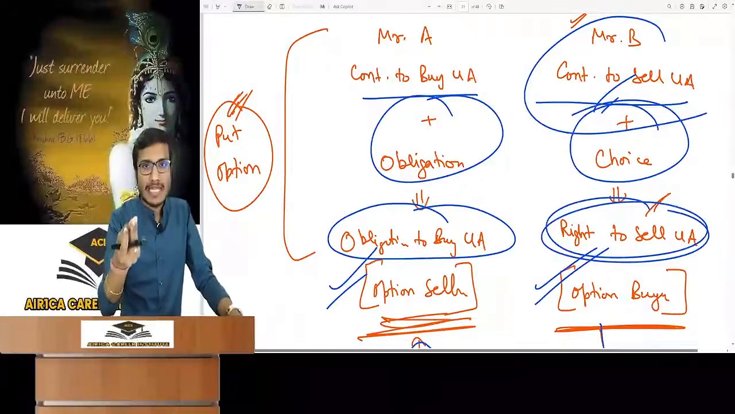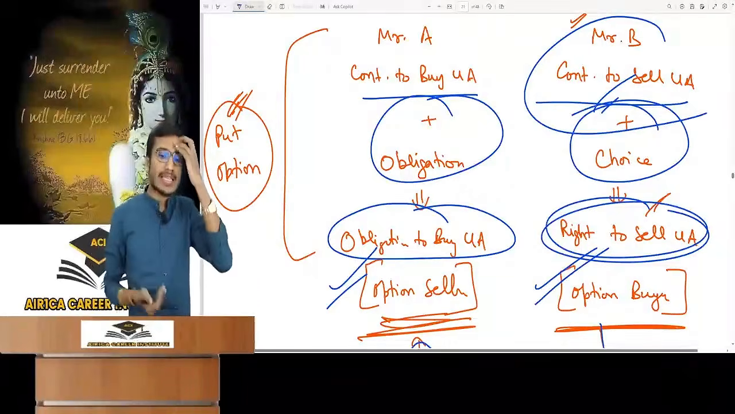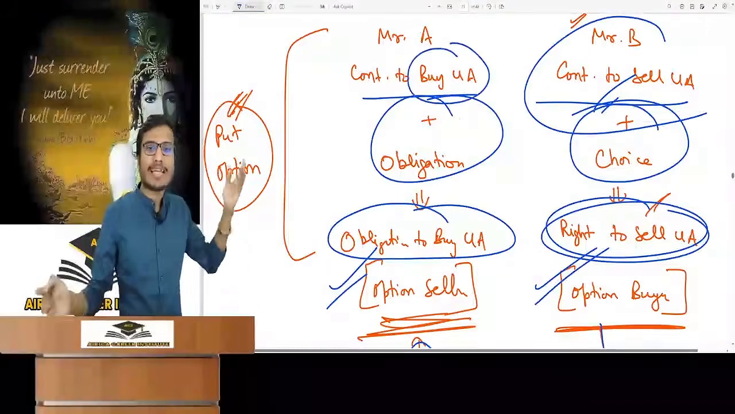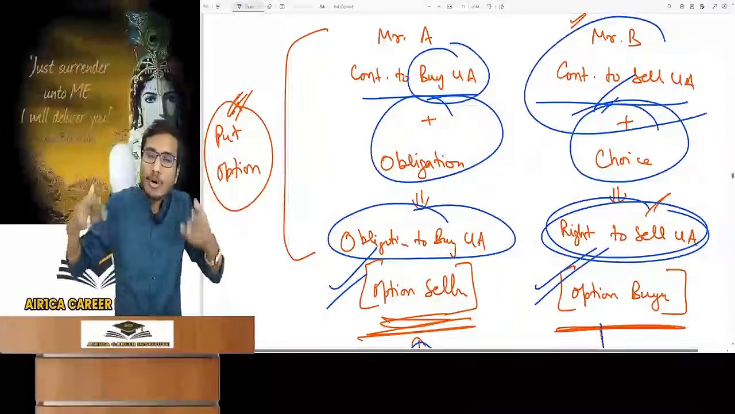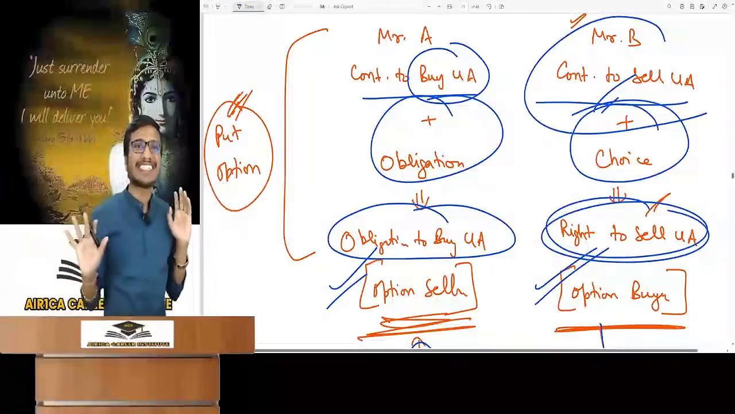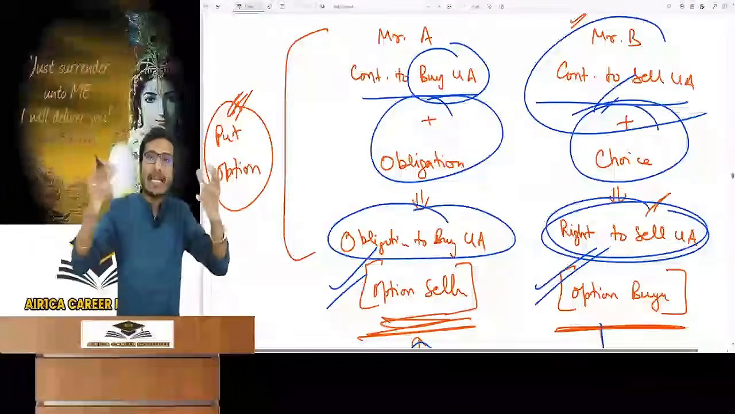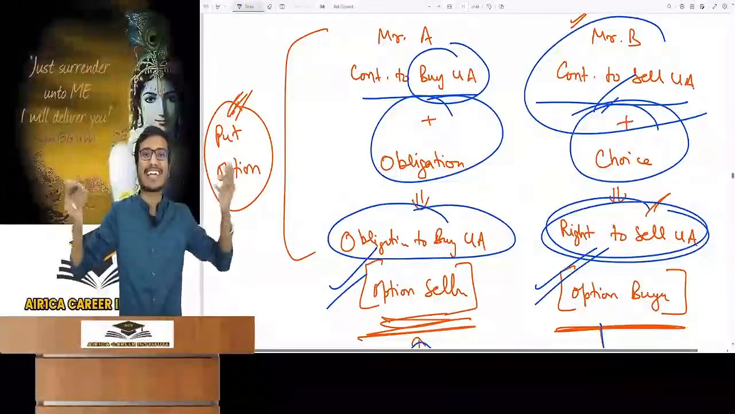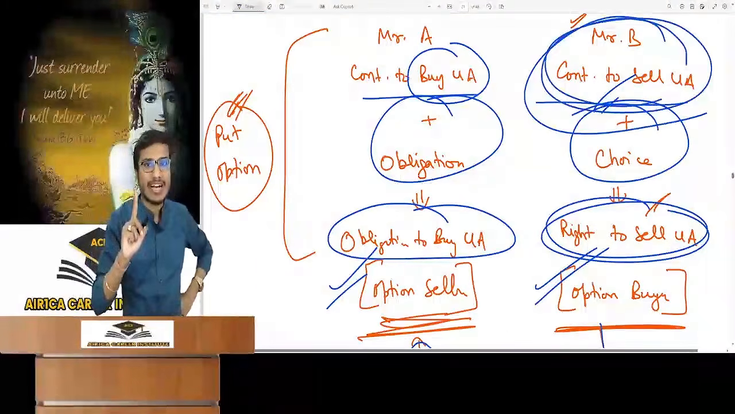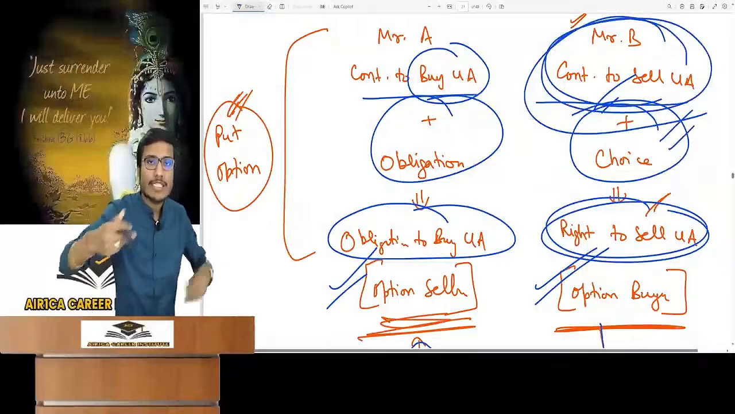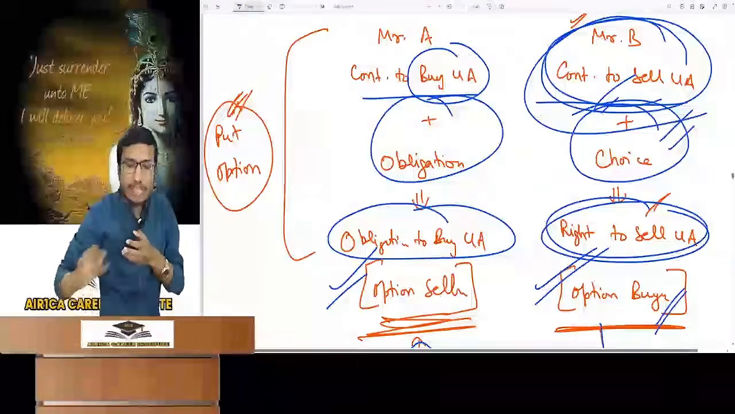Rest in the market, do you know what students study? Students there study that Mr. A has the contract to buy underlying asset, so he is option buyer. Option buyer and contract to buy underlying asset, these are two different things. Contract to buy or sell an underlying asset and option to buy or sell is a different thing. In this case, Mr. B has done contract to sell an underlying asset. But he had a choice with him, so he has bought the option. So he is the buyer of the option.